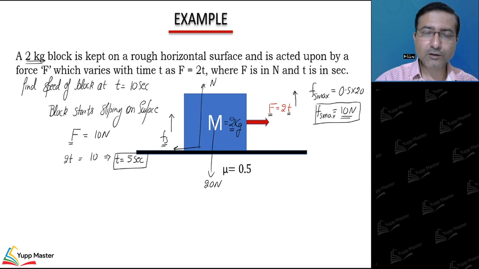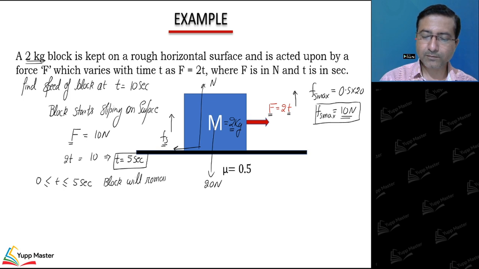So t is equal to 5 seconds, from 0 to 5 seconds, the block will remain at rest and the nature of friction is static.